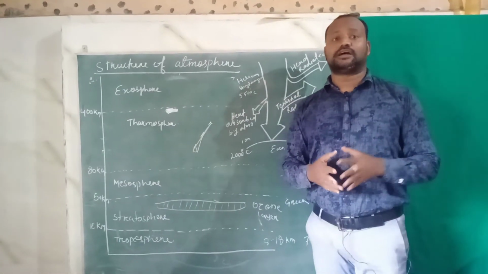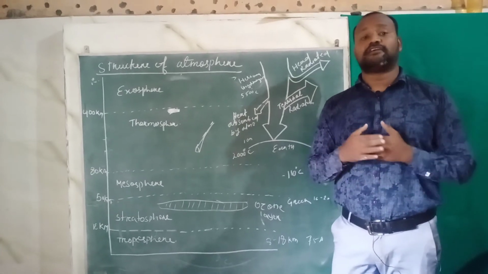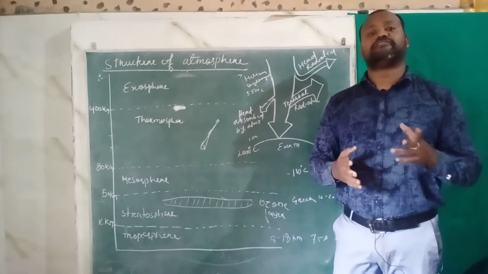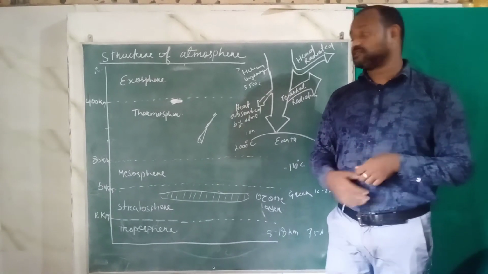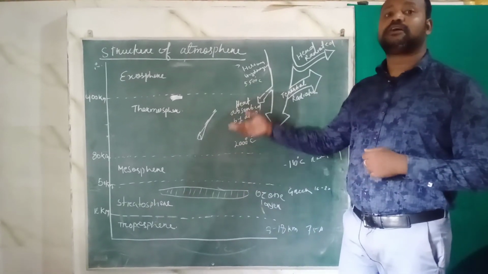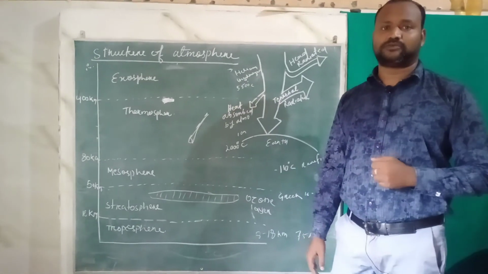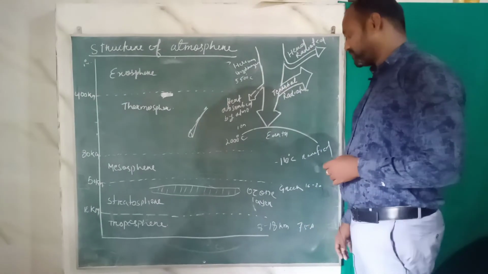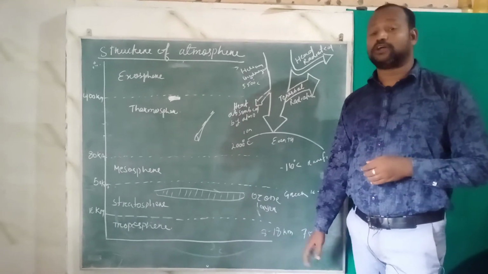Student, do you know that the atmosphere has different structures? Its characteristics also vary according to its structure. The atmosphere has the troposphere, stratosphere, mesosphere, thermosphere and exosphere. So let's discuss one by one the different layers of the atmosphere. Student, let's first discuss the troposphere.